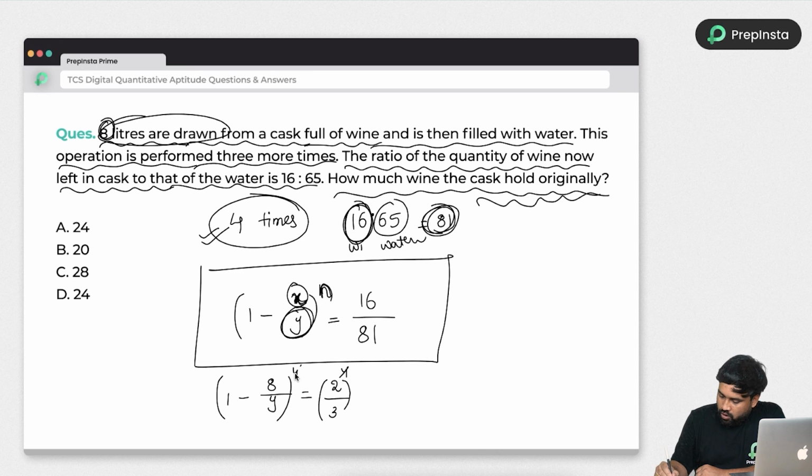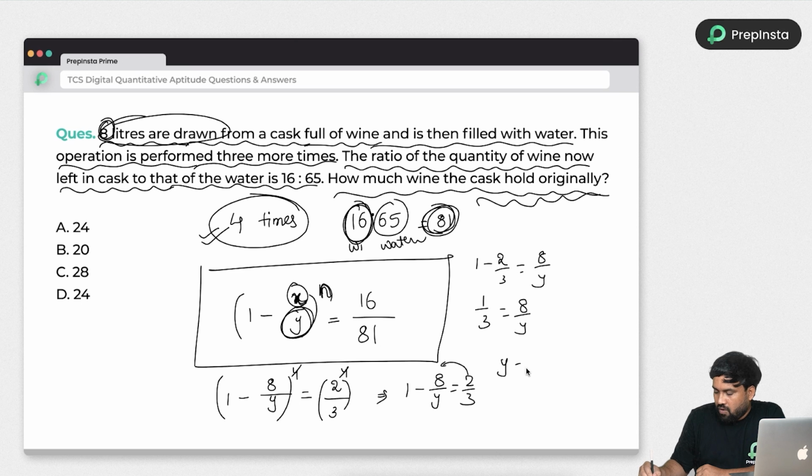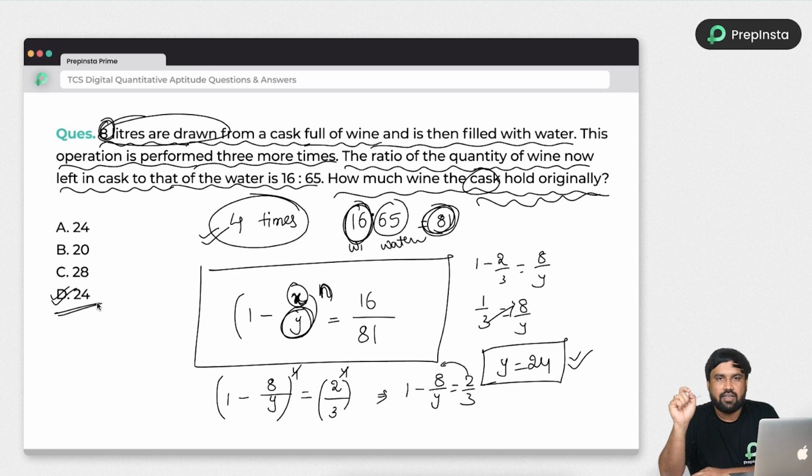So the power 4 and 4 got cancelled and we are left with 1 minus 8 by y is equal to 2 by 3. If you send 2 by 3 to the other side and 8 by y to this side, 1 minus 2 by 3 is equal to 8 by y, which is nothing but 1 by 3 is equal to 8 by y. So by cross multiplication, y is equal to 3 8s are 24. So the initial quantity of the cask or the container, whatever it may be, the answer is 24 liters. So option D is the correct answer.